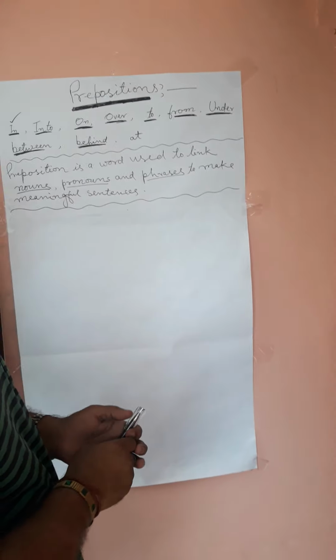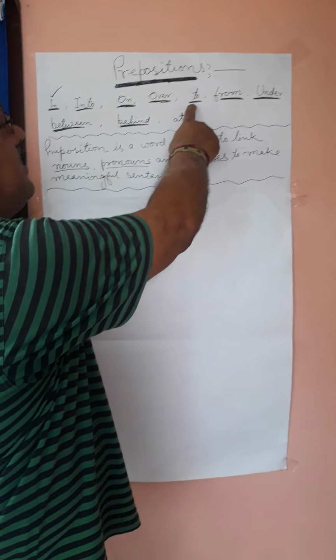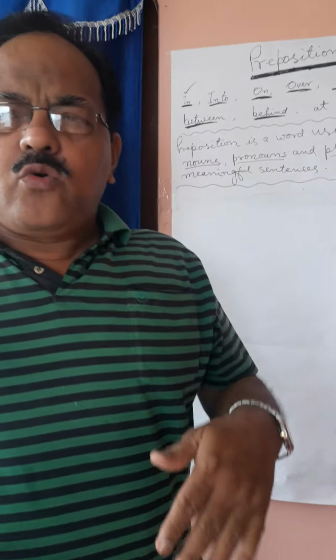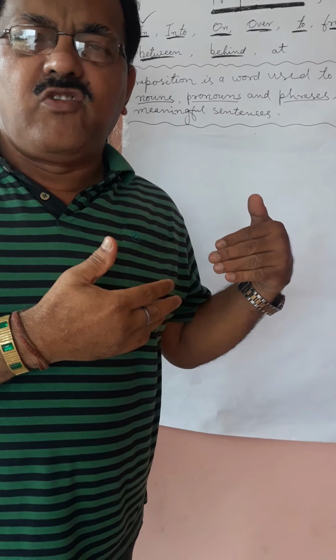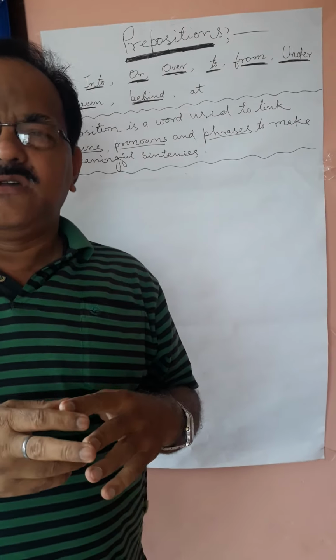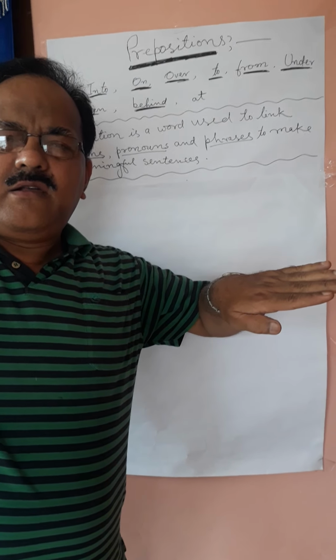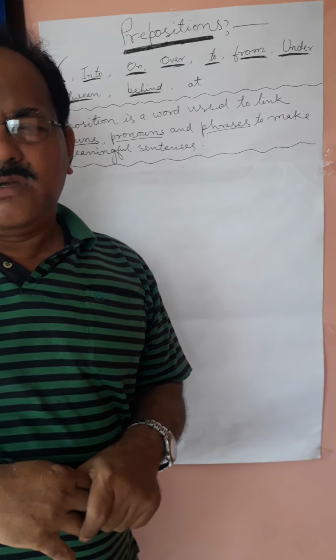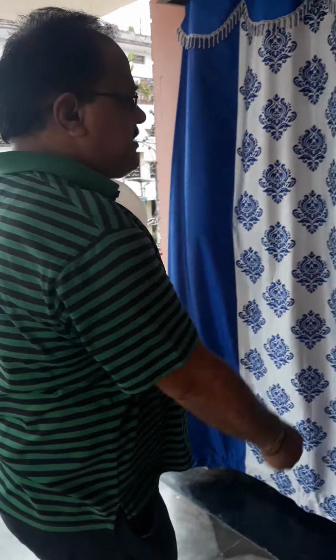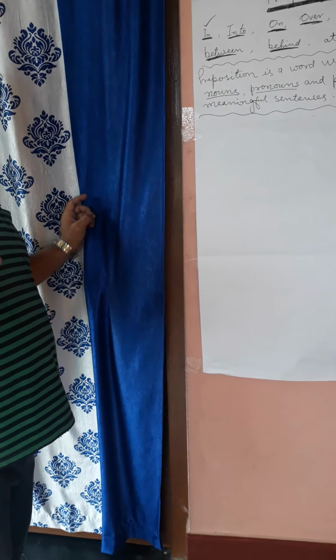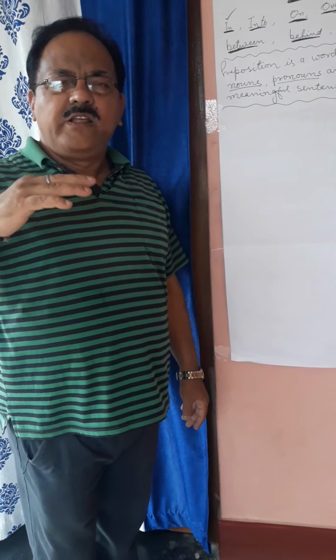Okay. Now see. To, from. To. When we are going nearer to someone, we use to. But when we go away, then we use from. See here. Sahi sir is going to the gate. Now I will use another video.